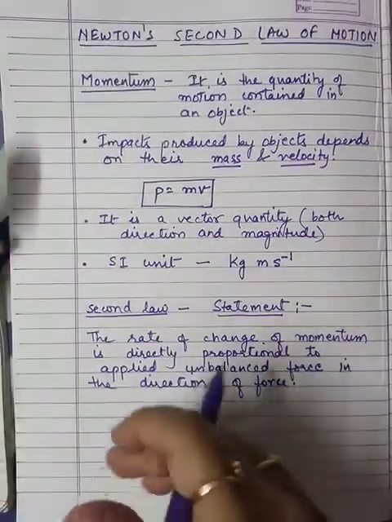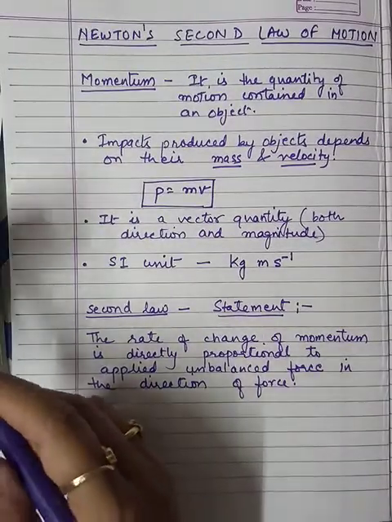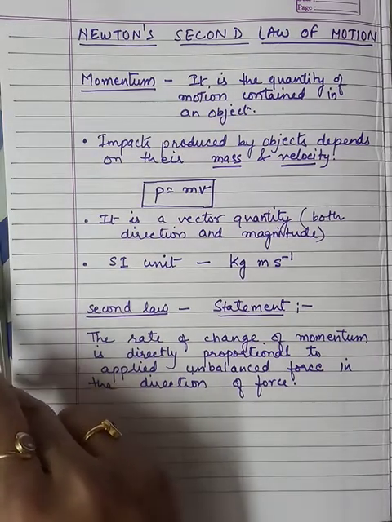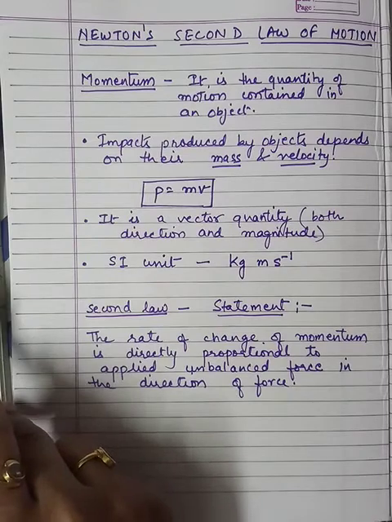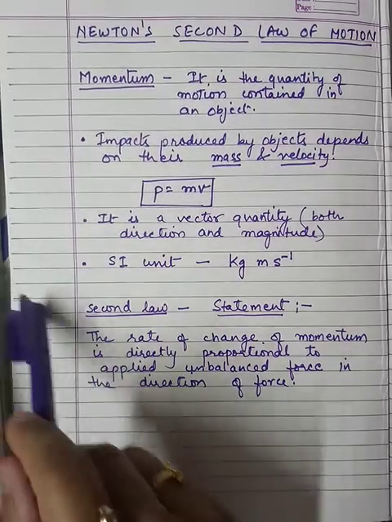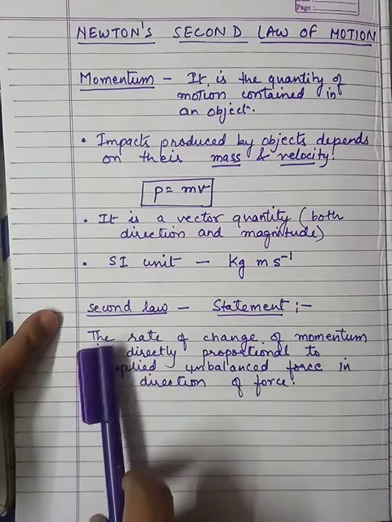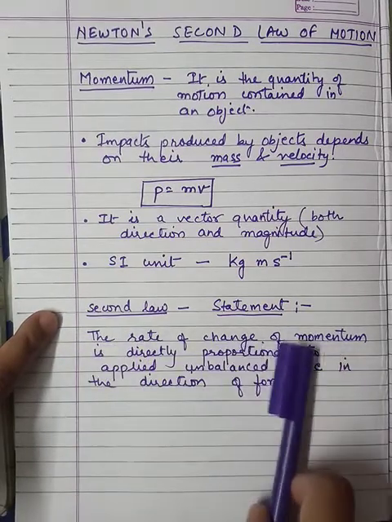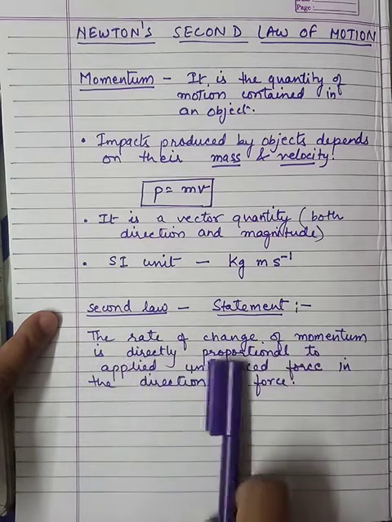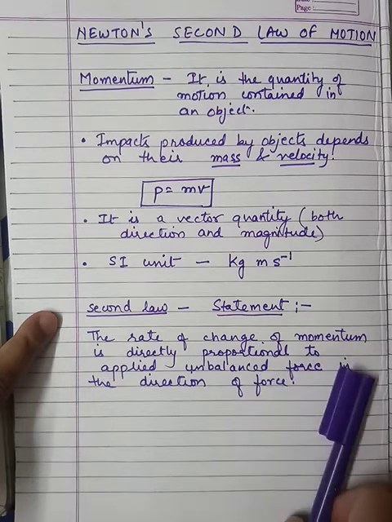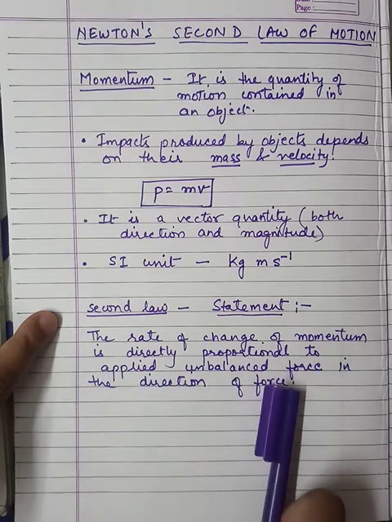So according to that, what is the statement of this second law? So the second law is saying the relation between force and that momentum that I have discussed just now. Okay, so it is saying that the rate of change in the momentum, remember the change in momentum, is directly proportional to the applied unbalanced force and in the direction of force.